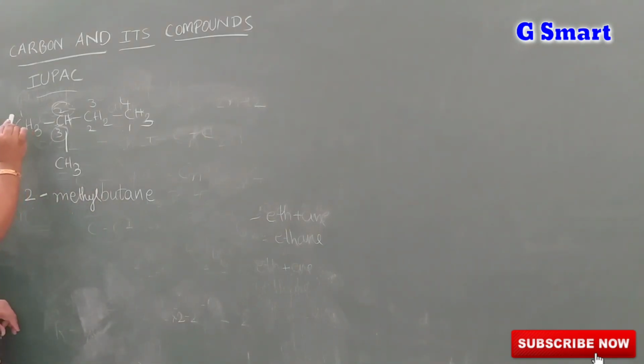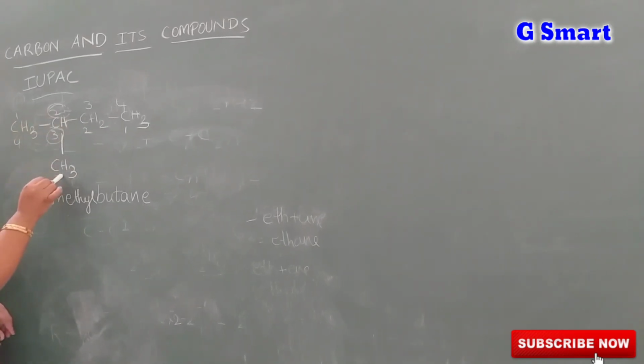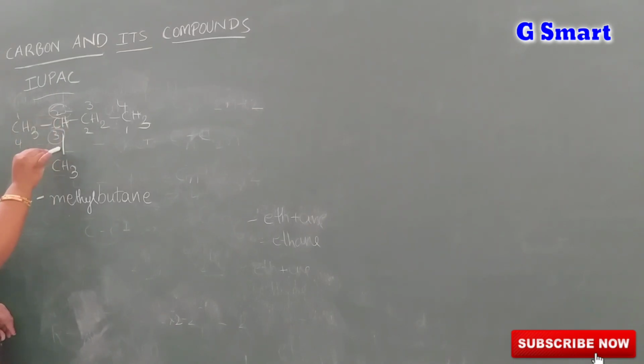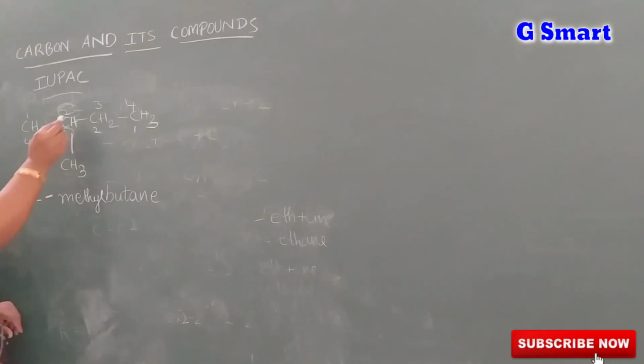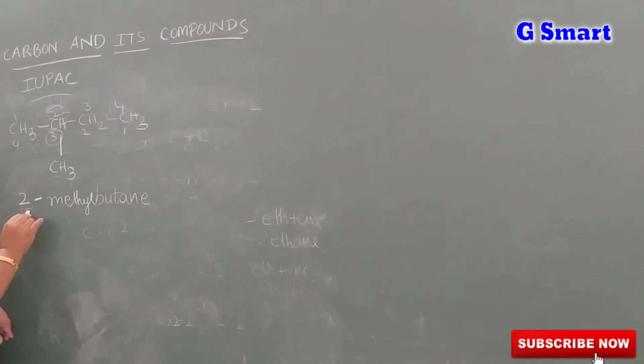Once again I am explaining. We have to count the carbon number from left to right or right to left. When you count like this, we are getting 2 numbers for this functional group carbon: one is 2, one is 3. In these 2, what is the least value? That one we have to take. In 2 and 3, what is the least value? 2.